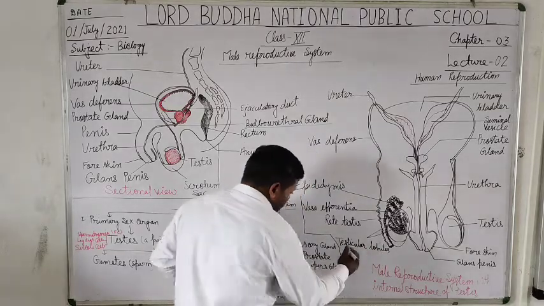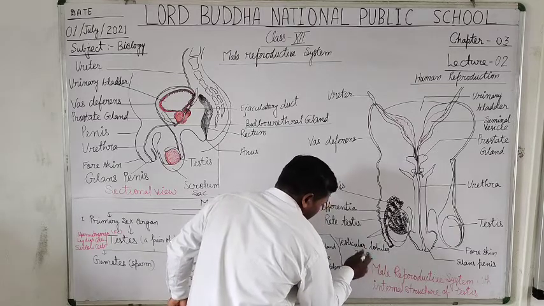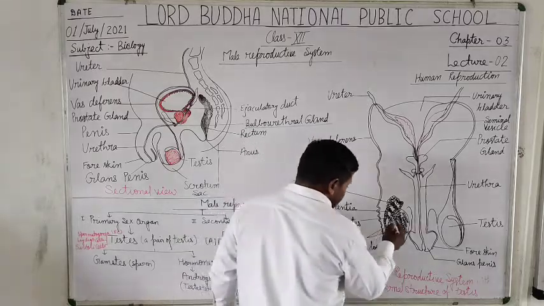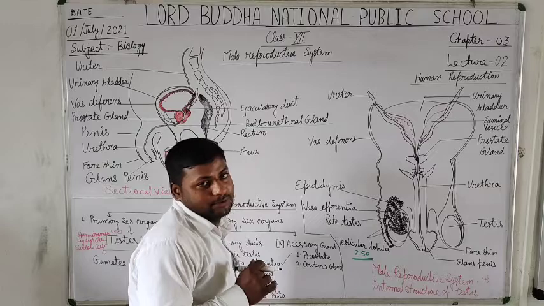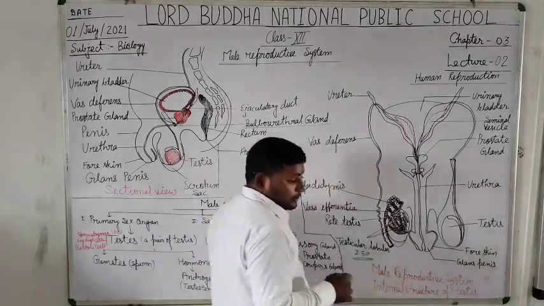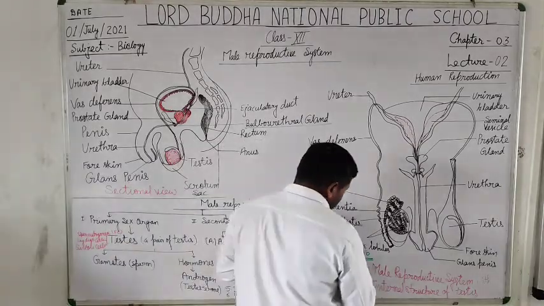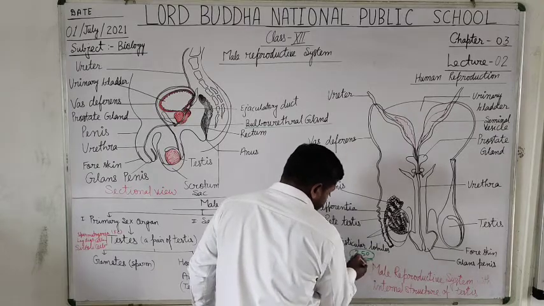Yes students, how many lobules are present in each testis? 250 lobules, and each lobule has three seminiferous tubules. Yes students, this is very important from the point of view of NEET and board examinations. How many testicular lobules are present in each testis?